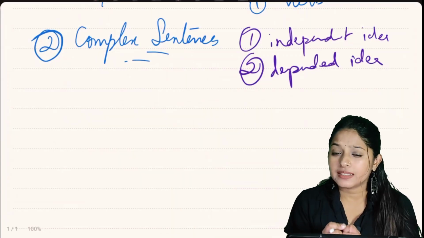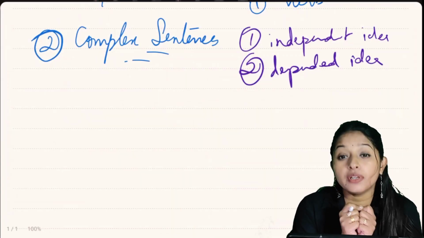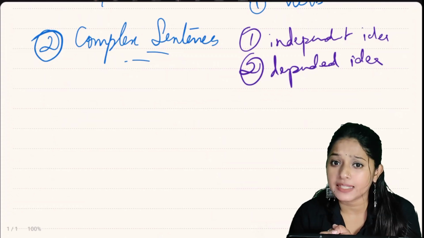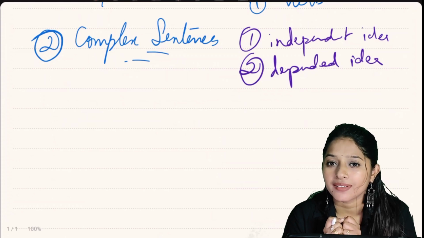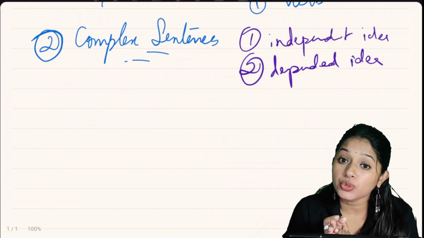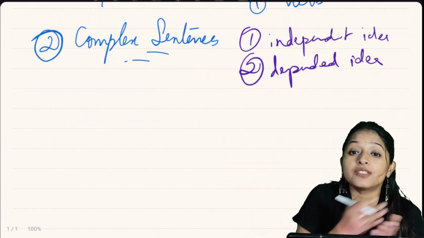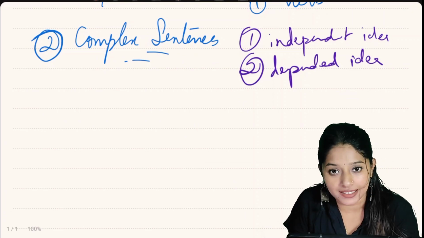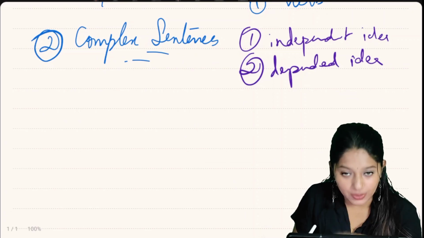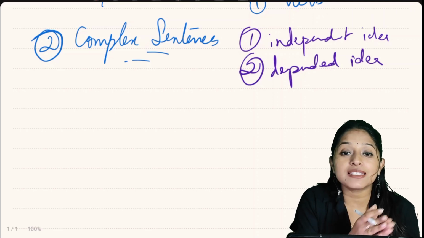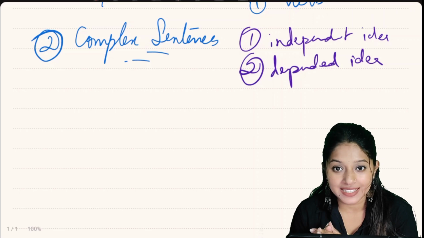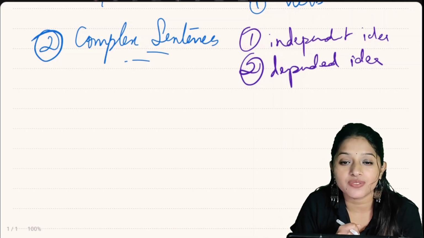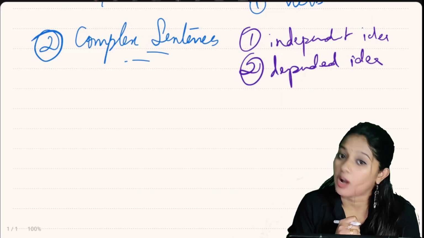Have you noticed that when I gave the example of dependent idea, I said because it was raining. So where does this word because come in? How will you know that because is to be added for dependent ideas? Let me explain here. Because is a kind of joining word or conjunction in English. So here is the list of conjunctions which you can use to make your sentence complex.